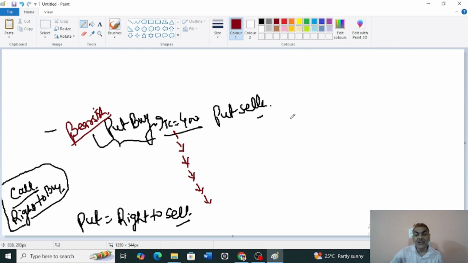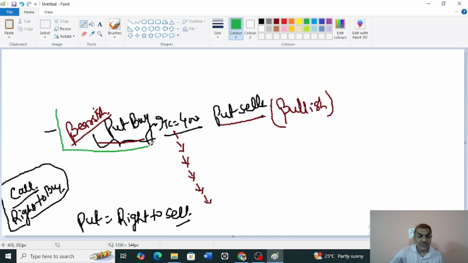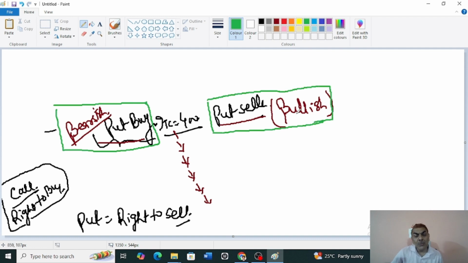But he meets somebody who is bullish in this market. Who is that? Who is the put seller? You can see it. Put seller is one who is bullish in the market. Put buyer is one who is bearish in the market. Fine. So I am putting it in one block. Now this is something that will give you complete understanding. Put buyer is bearish in the market and put seller is bullish in the market. Now if a bullish and a bearish, two different people with two different views, come together in the market, the contract will happen automatically. So put buyer says, I am a little apprehensive, the market may come down, I want to sell.